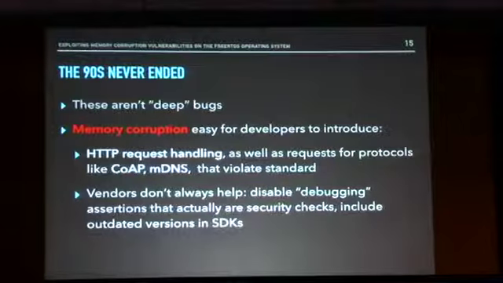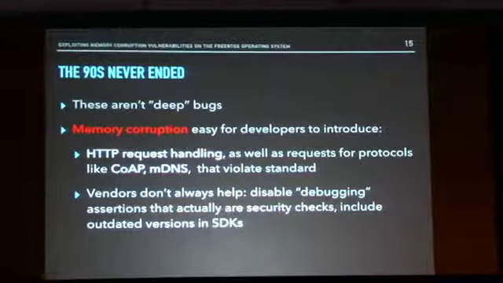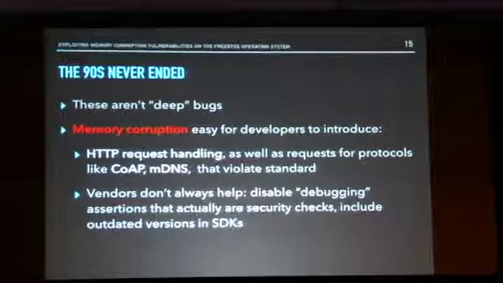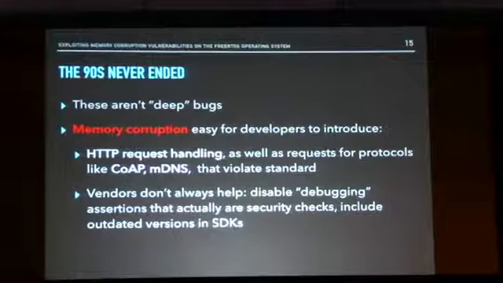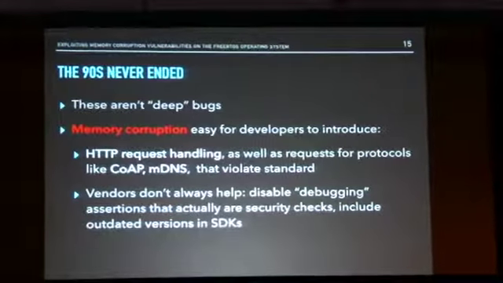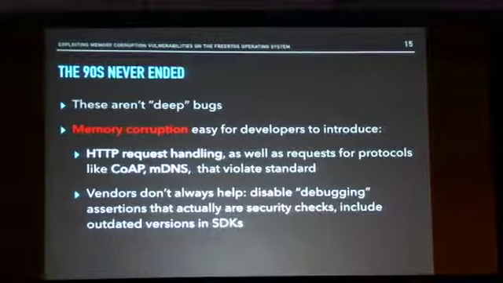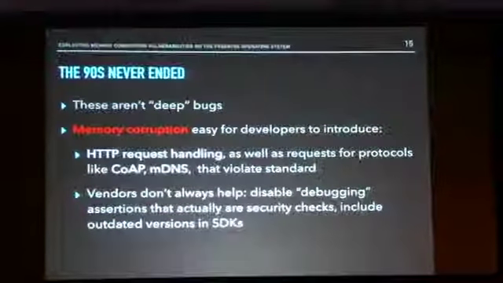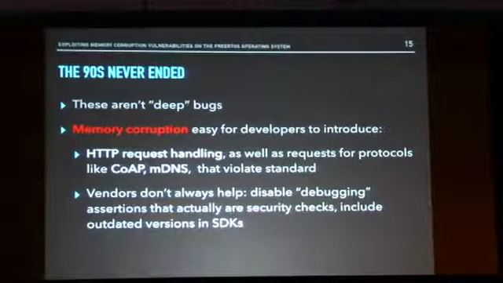So really, I mean, the 90s never ended. It's clear that these aren't deep bugs. They kind of just jump out at you when you look at the code. And in this space, memory corruption is really easy for developers to introduce. Developers that are parsing requests and responses by hand, handling requests for constrained application protocol, multicast DNS, and so on. Requests that violate standard, that don't meet the expectations of the developer, can potentially trigger memory corruption issues.